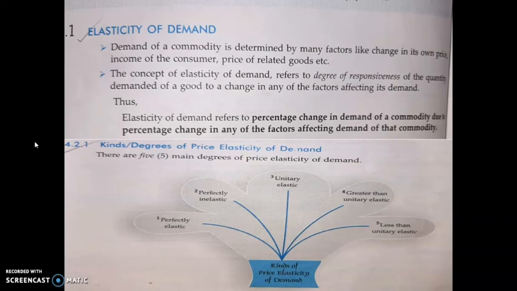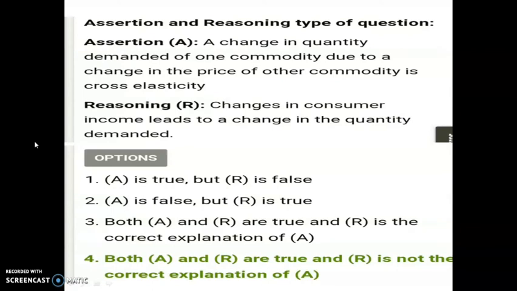Then you can expect one assertion reason question. So what is an assertion reason question? Here is an example. Assertion means it is a statement: a change in quantity demanded of one commodity due to a change in the price of another commodity is cross elasticity.